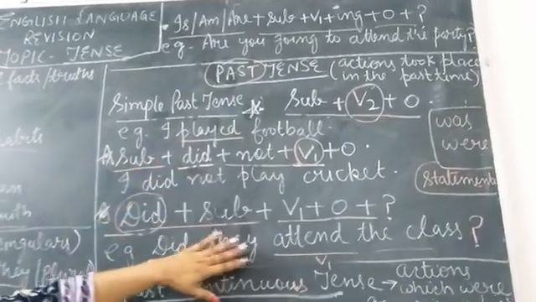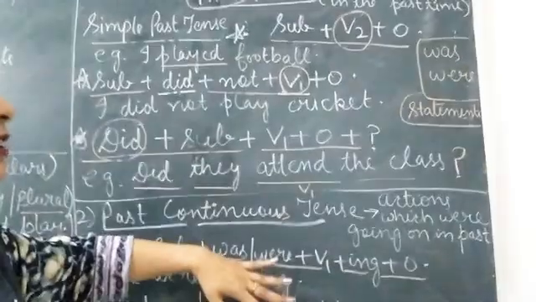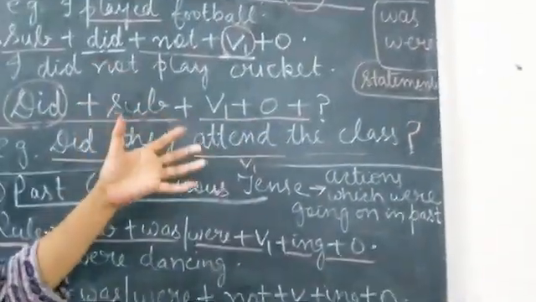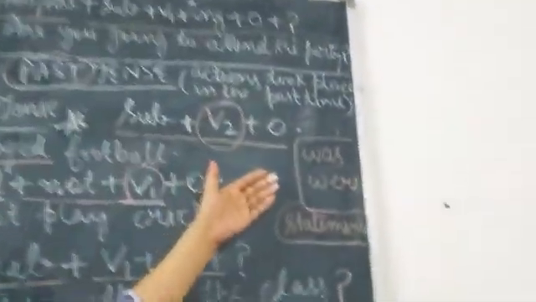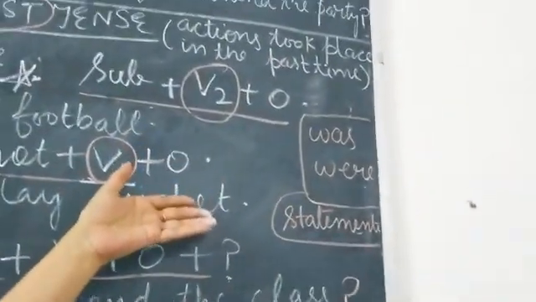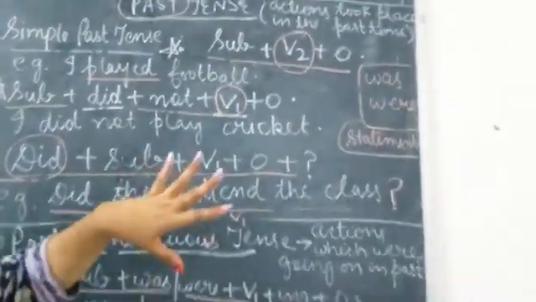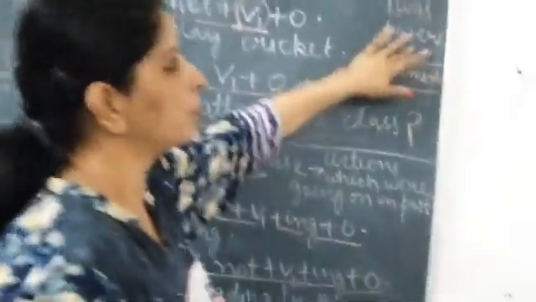Now, in this case also, if in the sentence there is no action taking place, it's just a statement, meaning the subject is being described or we are telling something about the subject only. For example, the party was enjoyable, the weather was very pleasant. In such sentences we don't use any action words, so these are the statement sentences. We were happy. In these sentences was or were is used, right?